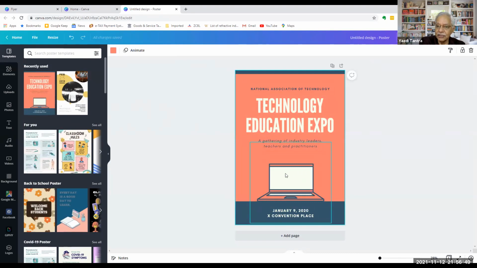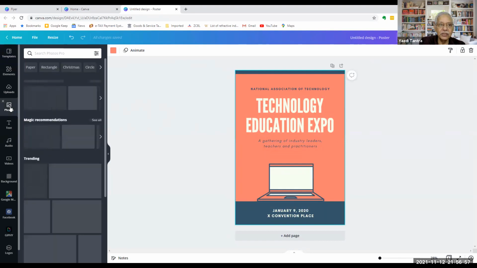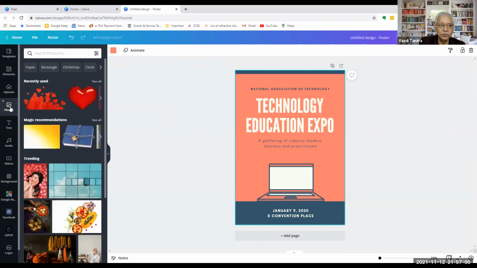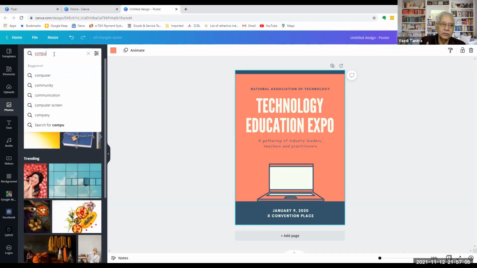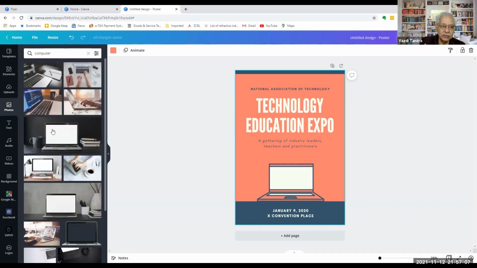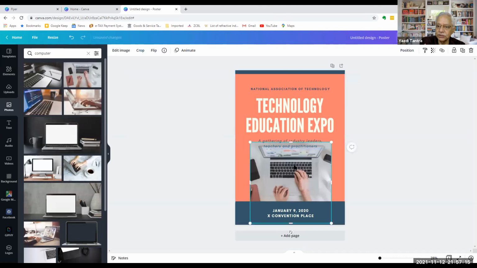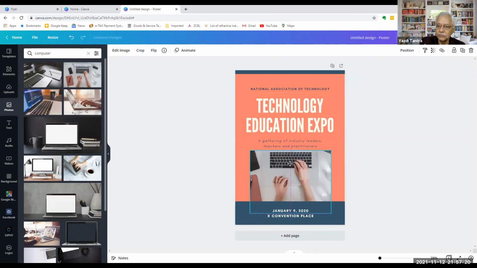Now I want to add another photograph out here. I don't like this. So there is something called photos on the left. Just click on photos, and then there is a huge array of photos. So I suppose I say I want a photo of a computer. So I got lots and lots of computer photos. I like this. I just drag it and paste it here. So my original photo is superimposed by this photo. I'm just realigning it, resizing it, and my work is done.